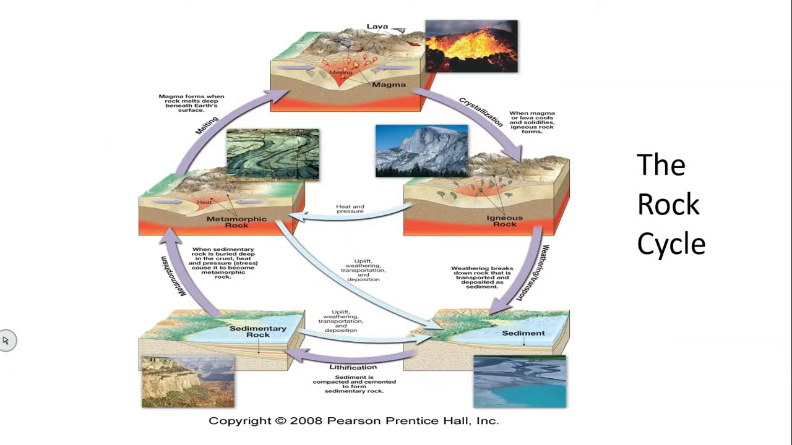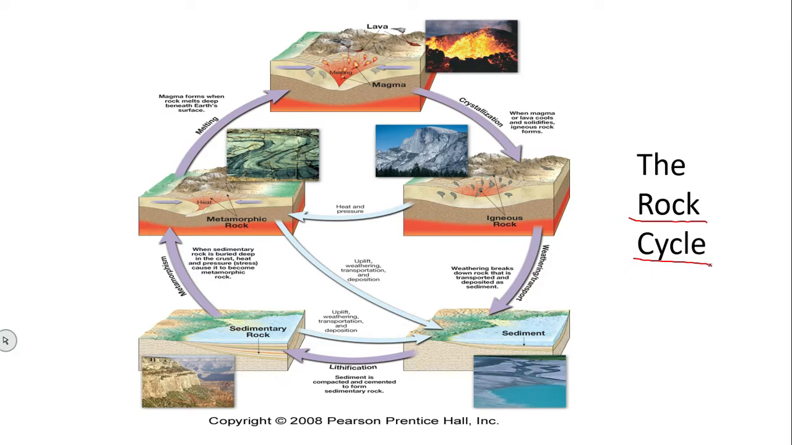So I hope you understood the three types of rock. First one is igneous, sedimentary and metamorphic. I have also discussed the definitions of those and I have also given examples. Now there is something called the rock cycle.